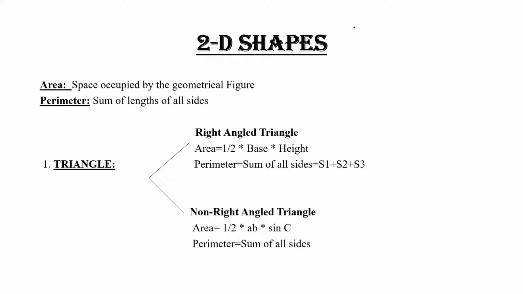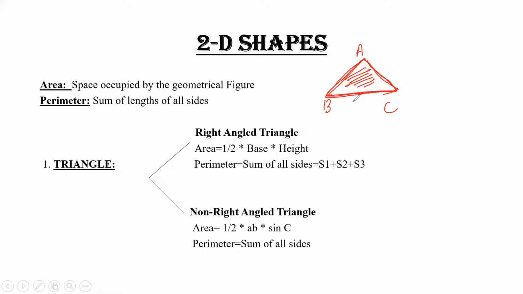That means if we draw a triangle like this, A, B, and C, this is the shape of a triangle, and this is the space which is occupied by this shape. This is your area.